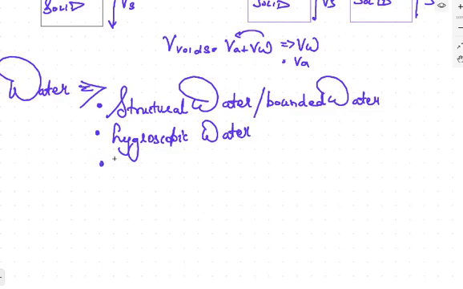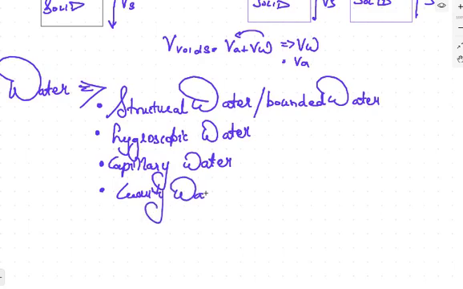The third is capillary water, and the fourth is gravity water. These are the four types of water which can be present inside the soil. Actually, the moisture which is present inside the soil. Now, out of these four, these three types of water are known as the soil moisture.